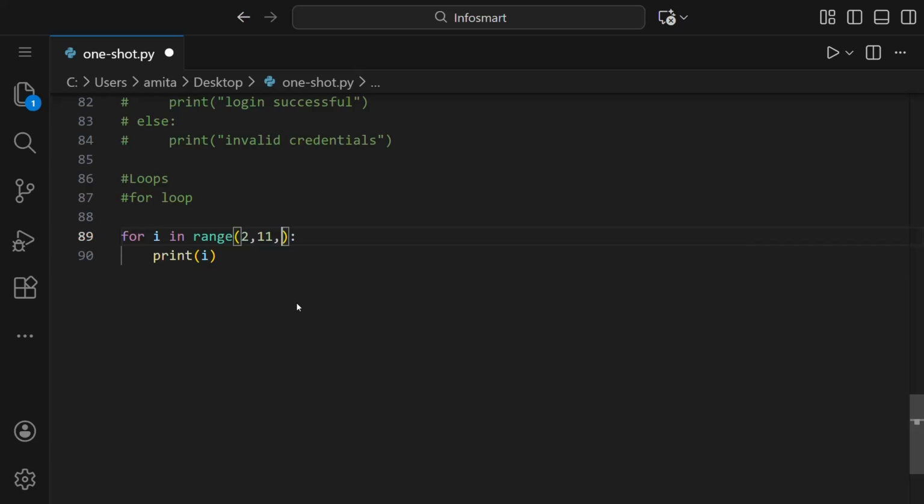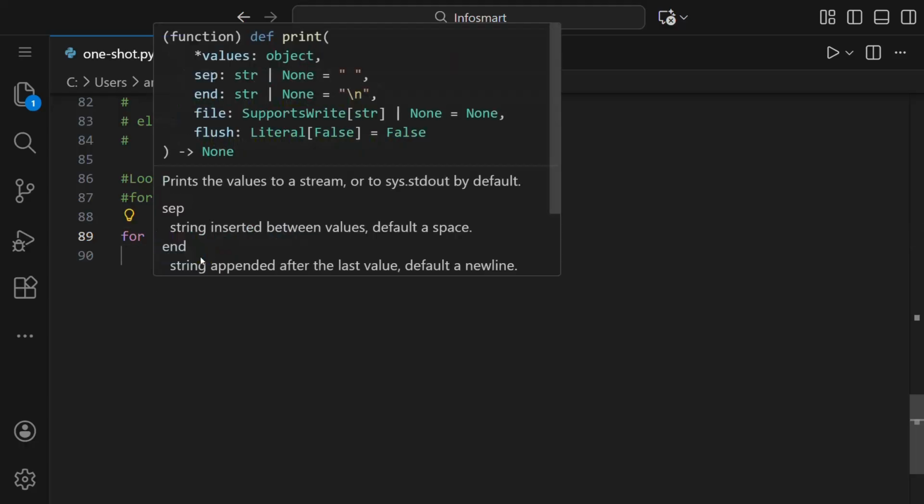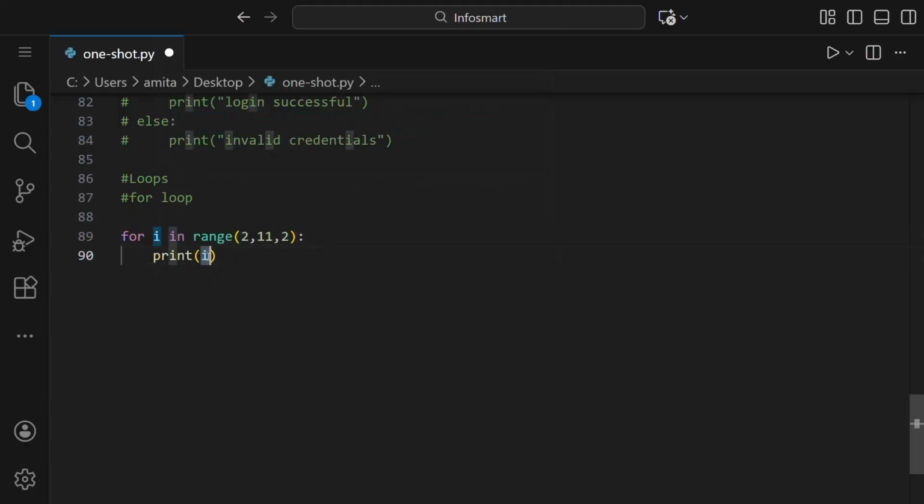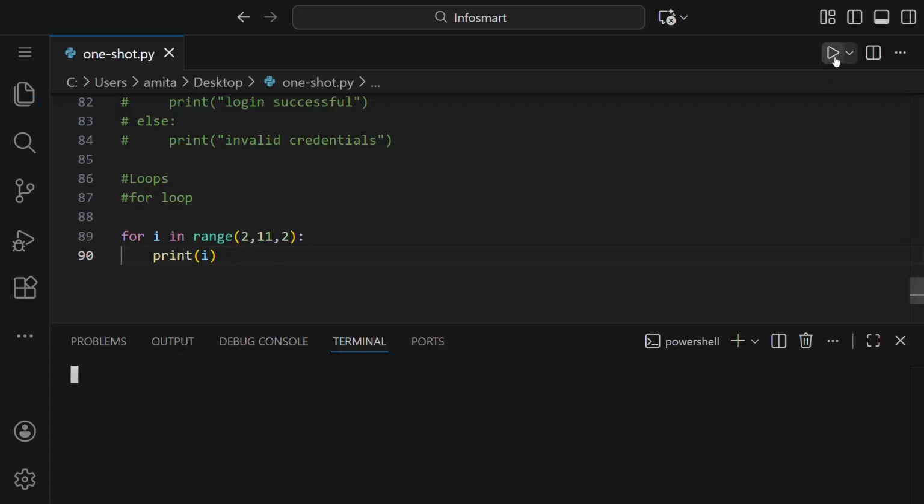If you want to print even numbers, then the difference should be 2, because if we say 2, 4, 6, 8, these are the even numbers, then the difference between two even numbers is 2. That's why we write here 2. That means that 2 is included, 11 is excluded, and between 2 to 11 with a difference of 2, the integers will be printed. Run this.